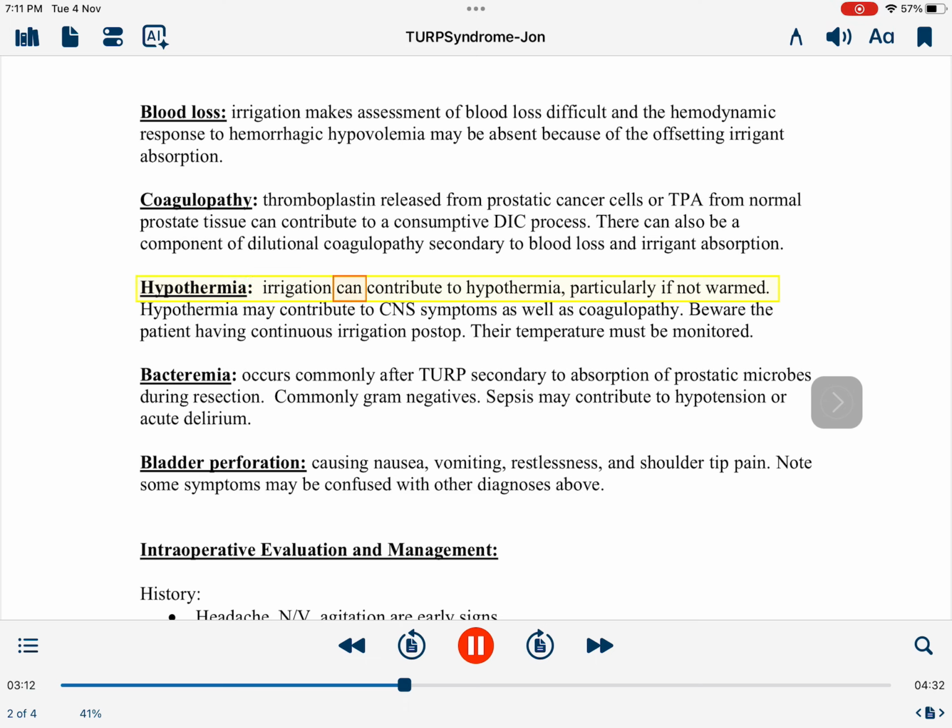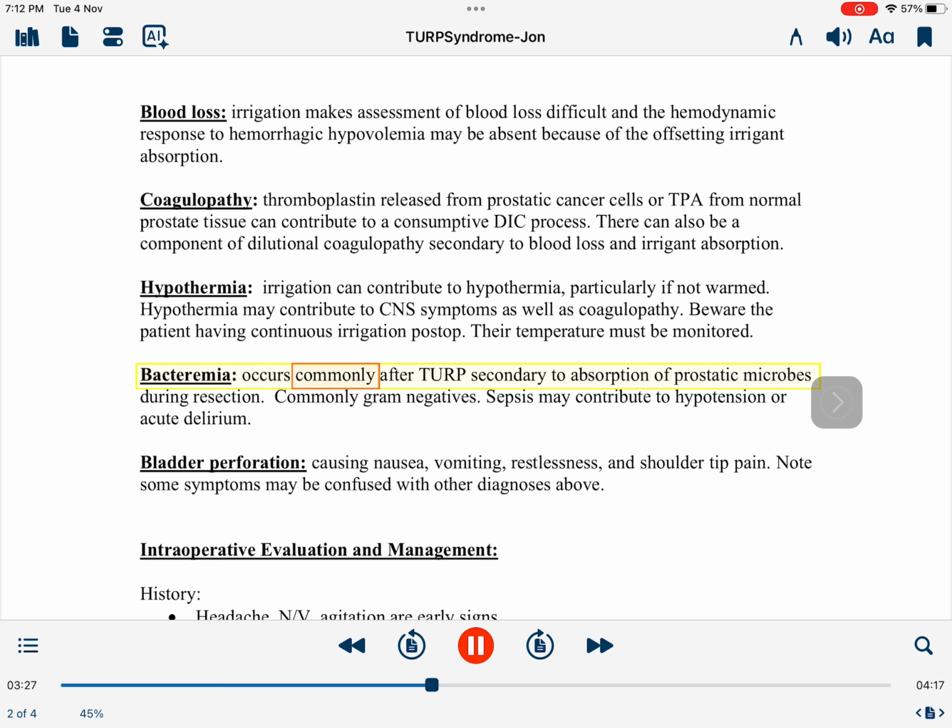Hypothermia: irrigation can contribute to hypothermia, particularly if not warmed. Hypothermia may contribute to CNS symptoms as well as coagulopathy. Beware the patient having continuous irrigation post-op. Their temperature must be monitored.